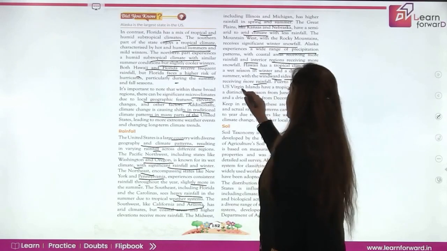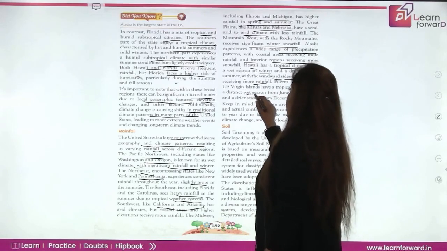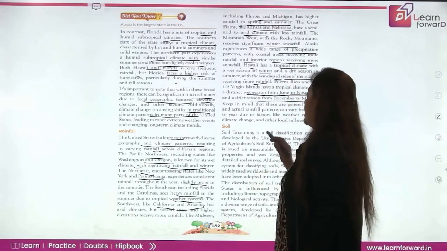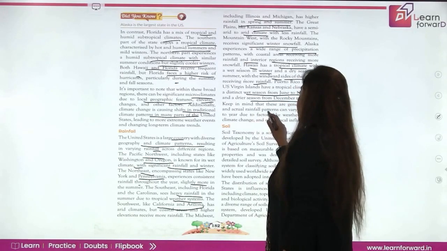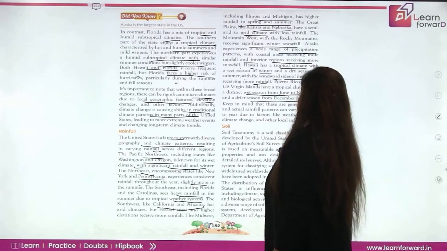Puerto Rico and US Virgin Islands have a tropical climate, with a very distinct wet season from June to November and a drier season from December to May. Keep in mind that these are general trends and actual rainfall patterns can vary from year to year due to factors like weather systems, climate change and other local influences.